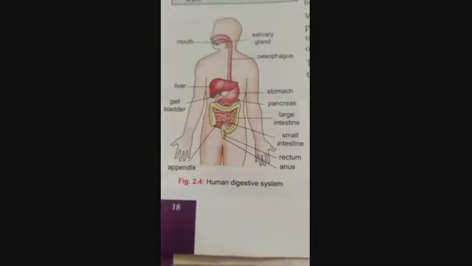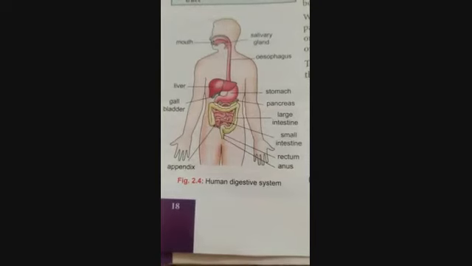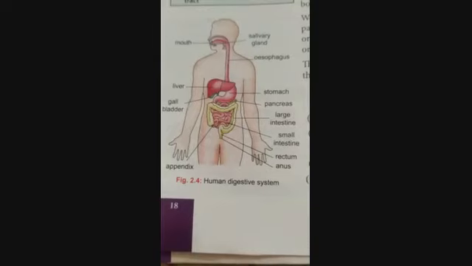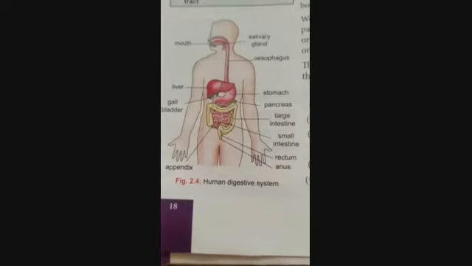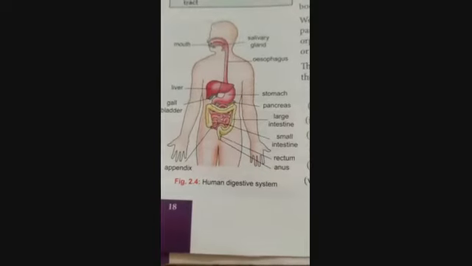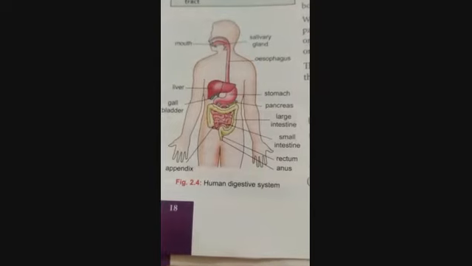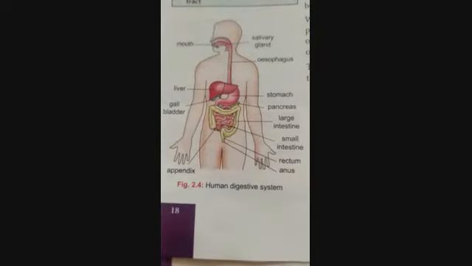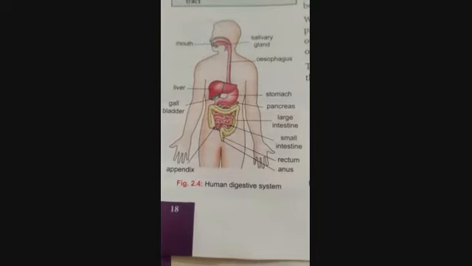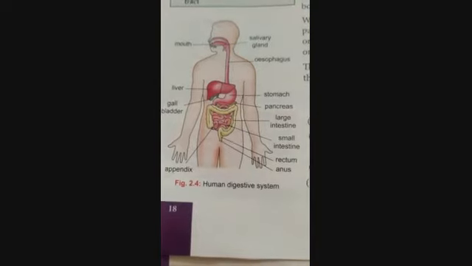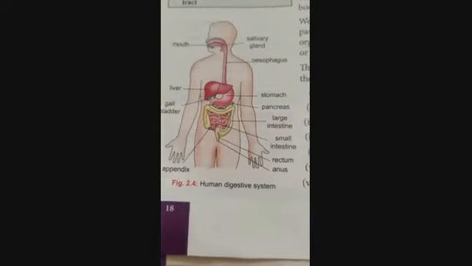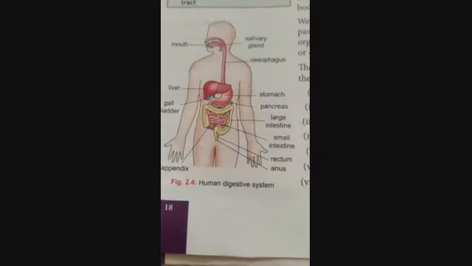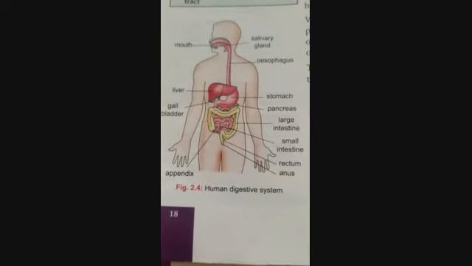So what happens, as soon as the food reaches your mouth, your teeth start biting, chewing, and grinding it, and that is the physical process involved in the physical digestion of food. Then comes the function of the salivary gland. What does the salivary gland do? It secretes a watery liquid called saliva, which is used to digest the carbohydrate, or you can say the starch, present in your food. That starch or carbohydrate is digested in your mouth with the help of the saliva.